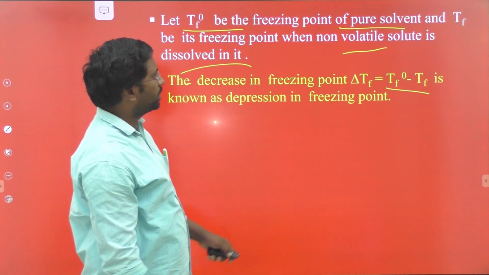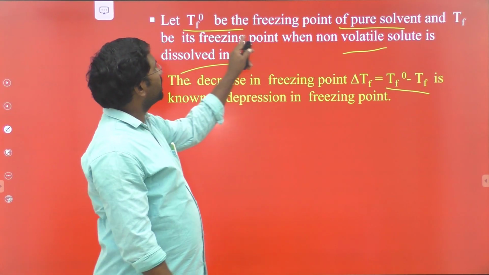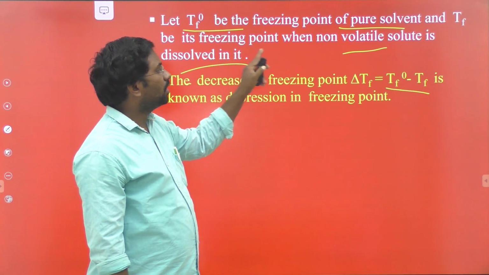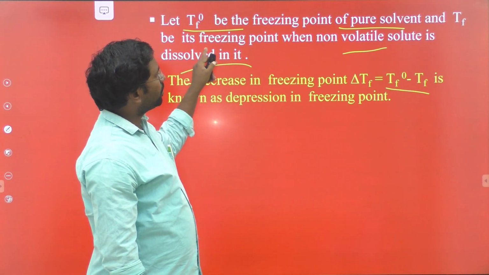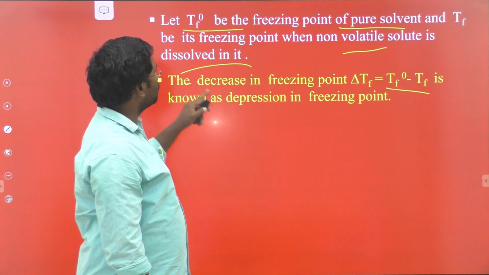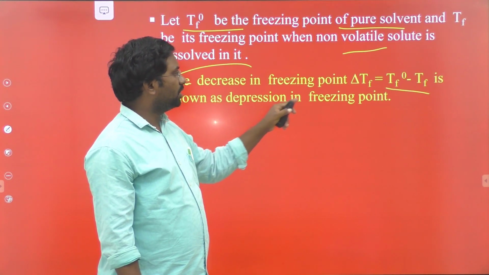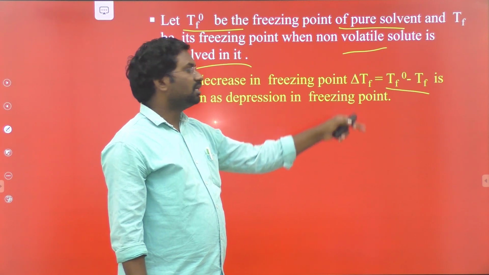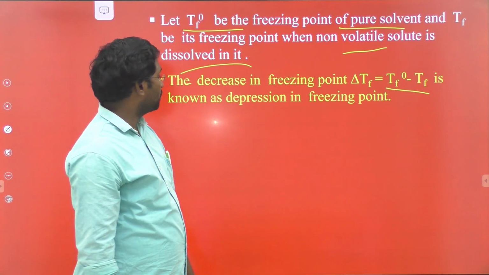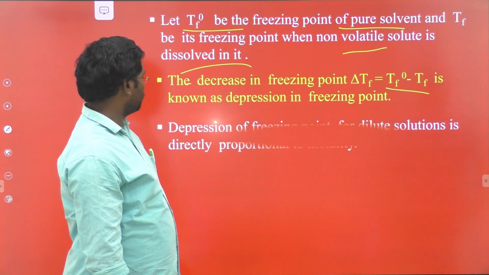Tf naught indicates the freezing point of the pure solvent, and Tf indicates the freezing point of the solution.